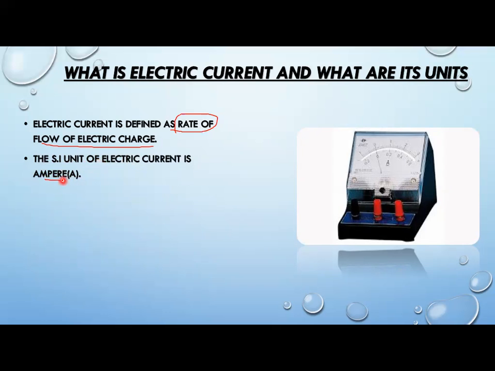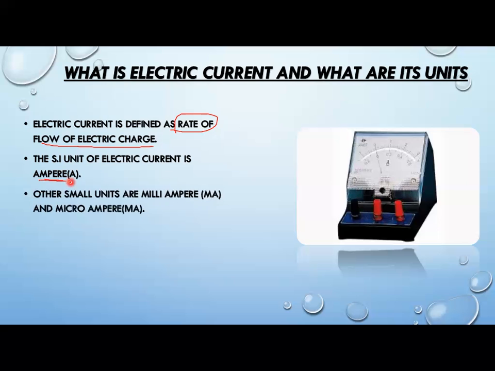What does unit mean? It means the thing in which you are going to measure it. Just suppose you measure length in meters, centimeters, millimeters. You measure weight in kilograms, grams, milligrams. Similarly, to measure electric current, the international standard unit is ampere.